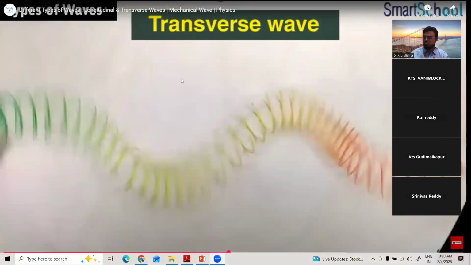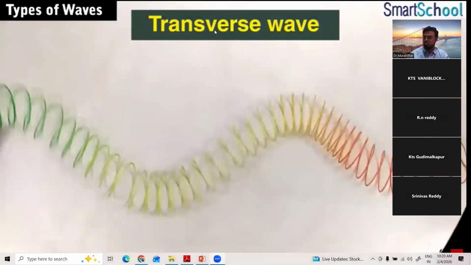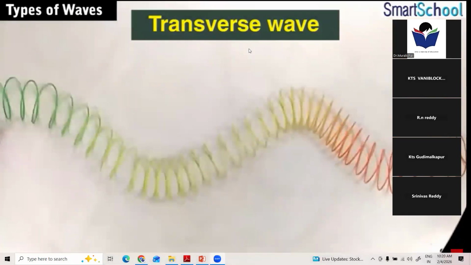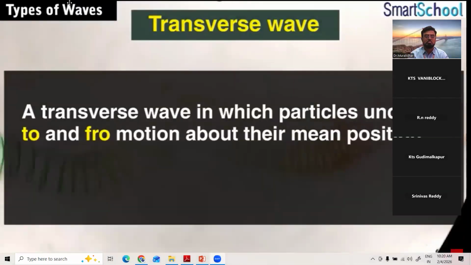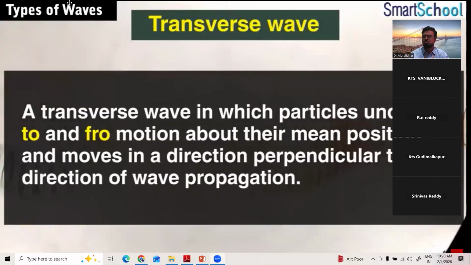What kind of wave does this vibrating slinky represent here? Yes, we studied this, and it's a transverse wave, in which the particles undergo to and fro motion about their mean position and move in a direction which is perpendicular to the direction of wave propagation.